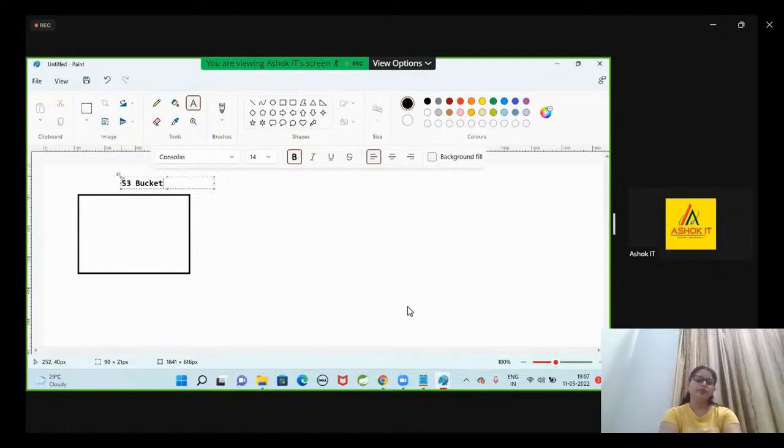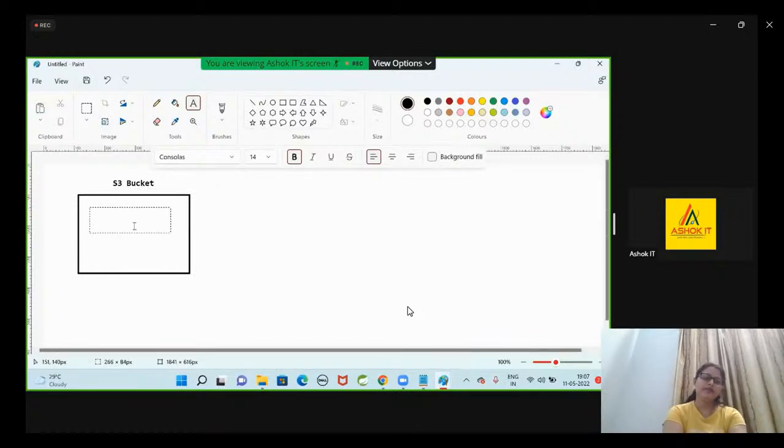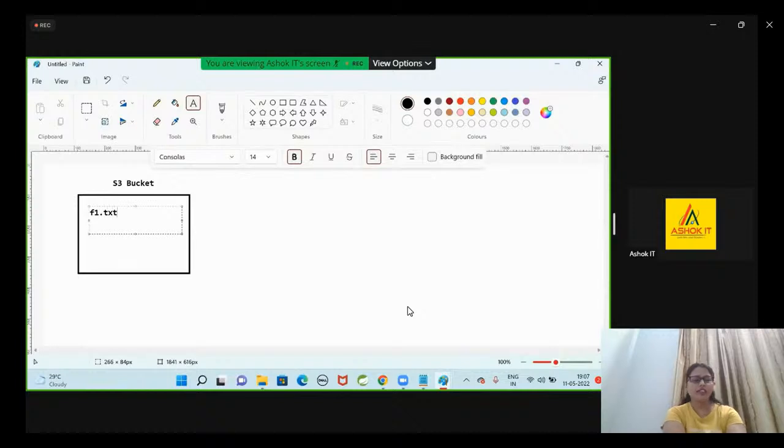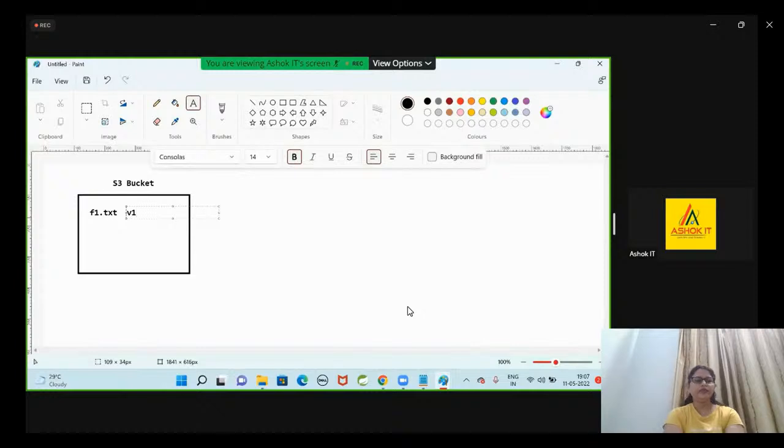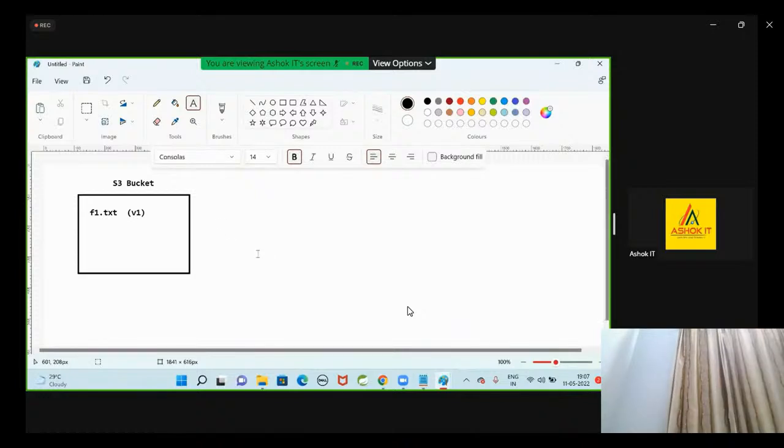Inside this S3 bucket, I'm storing one file called f1.txt, which contains some data. Assume this is version 1 of that file. I have created a file and stored it in the S3 bucket. The file that I'm storing is called the object.